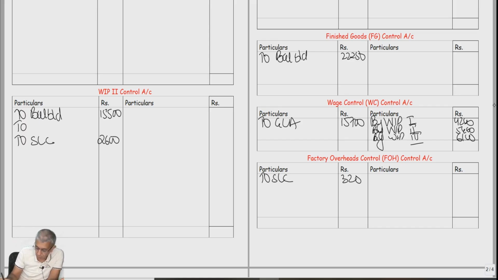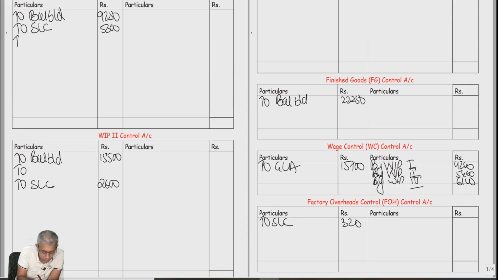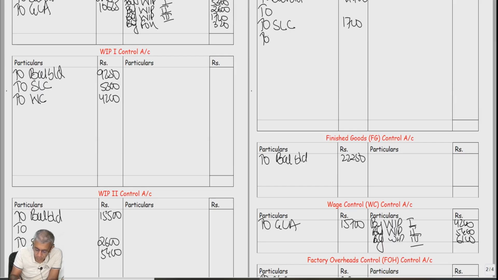Now, you take them to the respective WIP account. So therefore, to wage control 4200, to wage control 5400, to wage control 6100. Please tally off your wage control account and finish it off. Done, everybody? Yes, sir. Now see, everybody is going to be doing this particular thing before we all proceed.